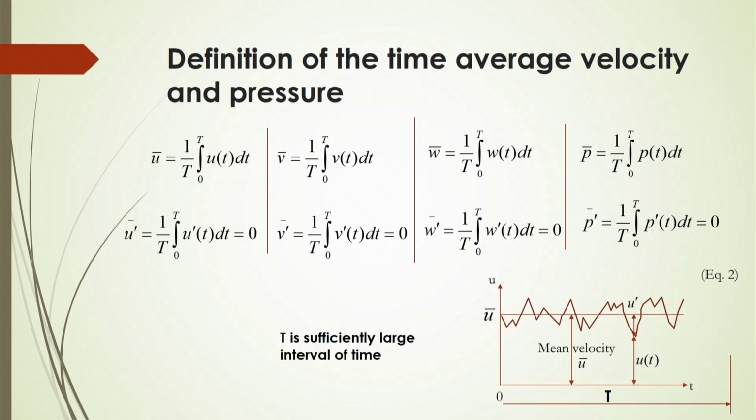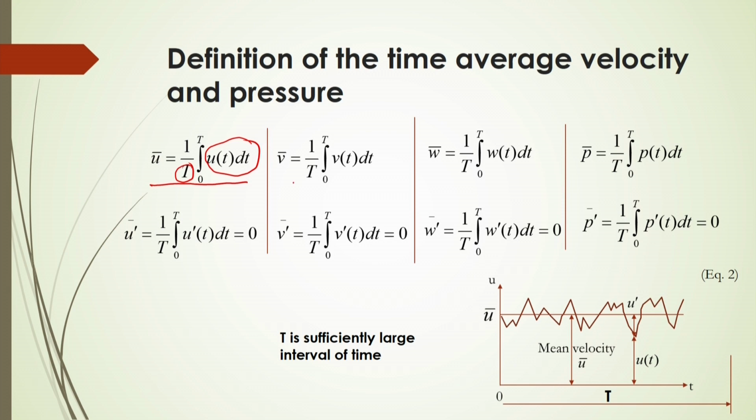Now, what will be the definition of the time average velocity and pressure? Time average velocity will be defined like this: 1 by T into the integration from 0 to T of u(t) dt. Here capital T denotes the time range, 0 to maybe infinite time also you can take, that is up to you, but it should be a sufficiently large interval of time, so that you can get more accurate results to analyze.